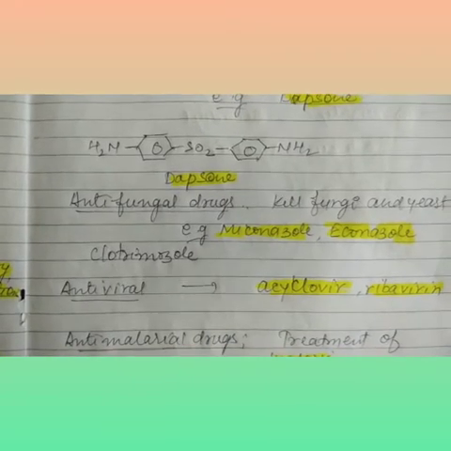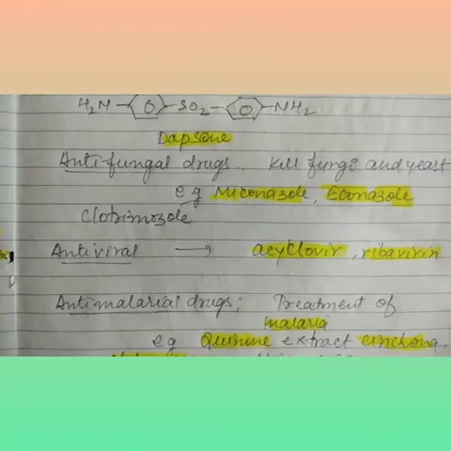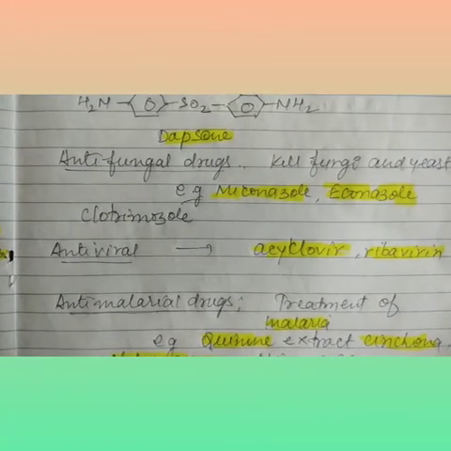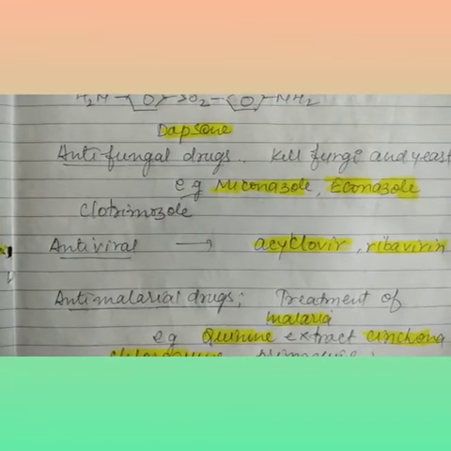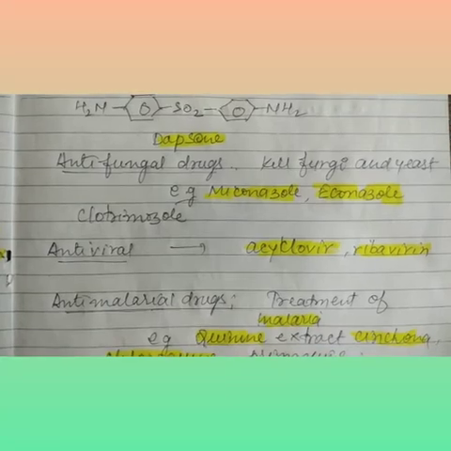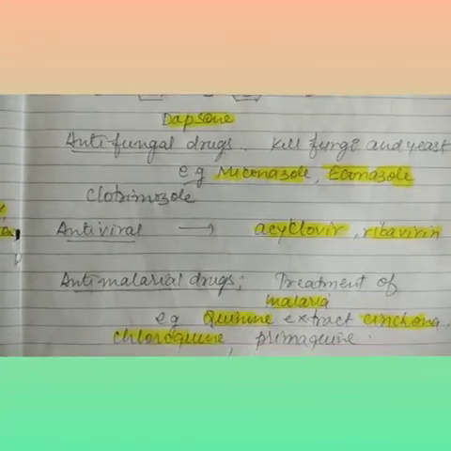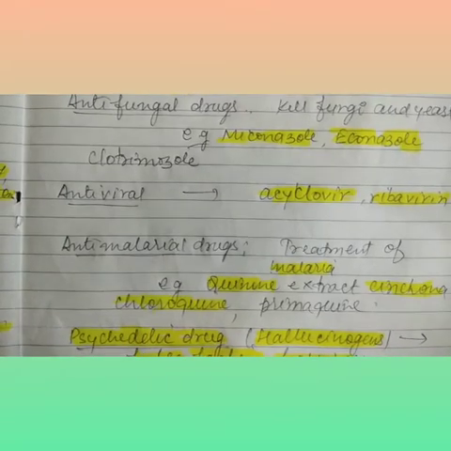After that the next one is antiviral, used for viral disease. The first is acyclovir and ribavirin.